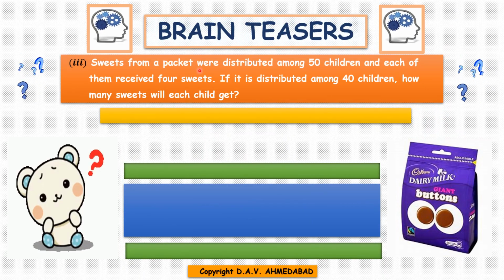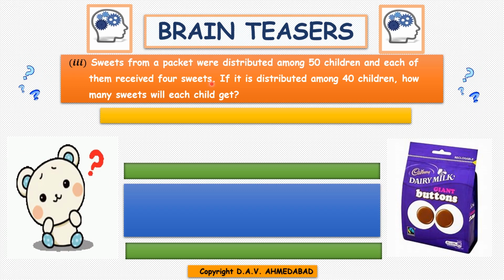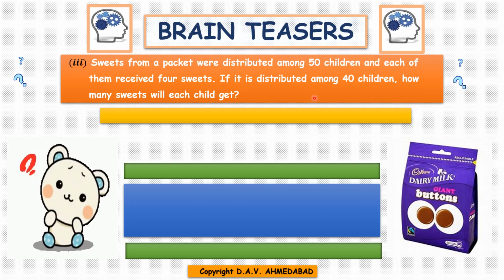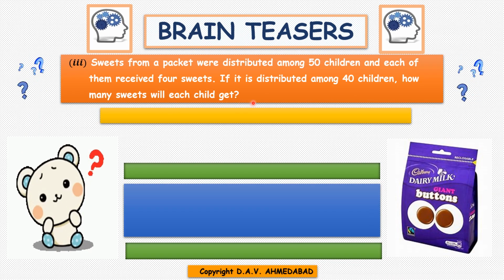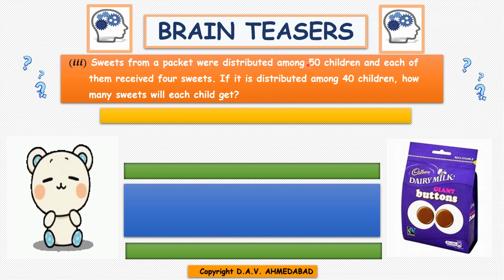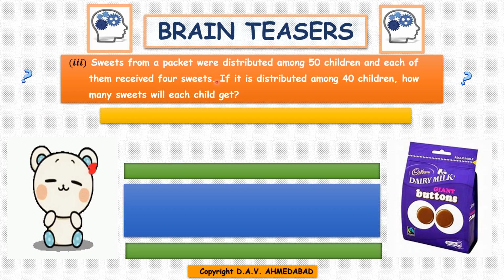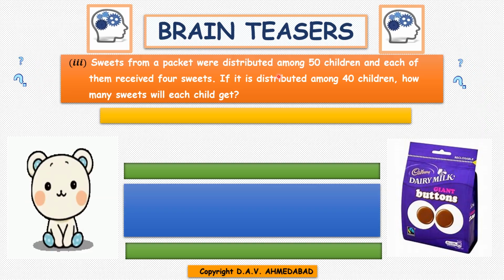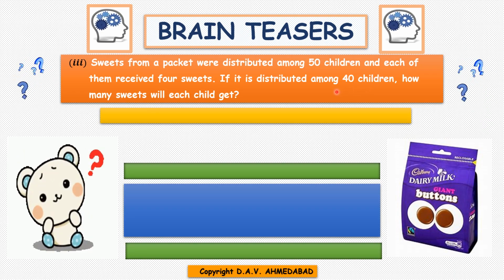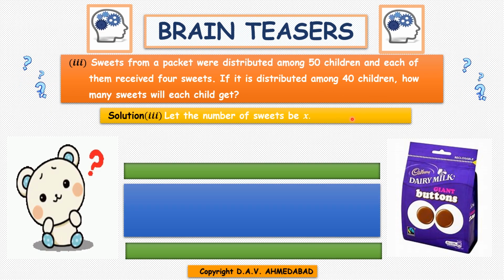Sweets from a packet were distributed among 50 children and each of them received 4 sweets. If it is distributed among 40 children, how many sweets will each child get? Children, if 50 children are there, they are getting how many sweets? They are getting 4 sweets each. If we are decreasing the number of children, then each child will get more sweets. So this is the case of inverse variation.